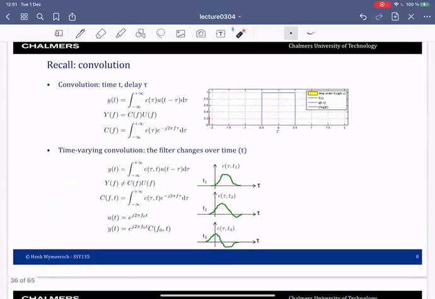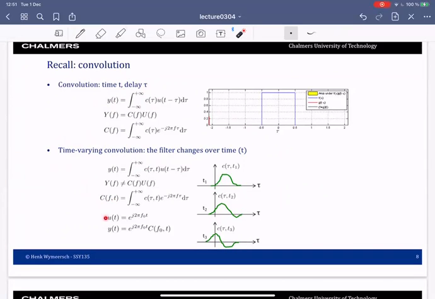For this wideband case, we recall this slide from the first lecture, where we here have the convolution of a channel that has a delay but does not change with time, where we can use this Fourier relationship. When the channel is varying over time, we have a time-varying convolution, which is given by this expression. So c depends on tau and t. We can have a time-varying frequency transform given by C of f and t.